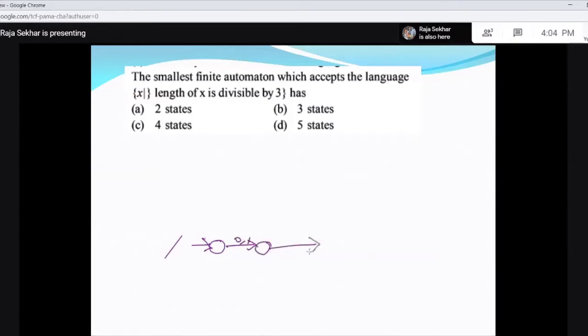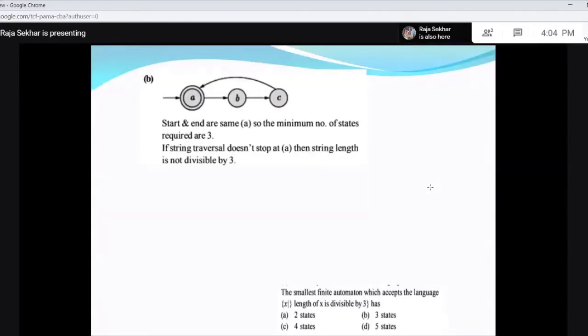Then if I get another 0 or 1, length will increase to 2. If I get one more 0 or 1, then it will be divisible by 3. And the null string has length 0, divisible by 3. So how many states? 1, 2, 3. 3 states I require. So the answer is 3 states.